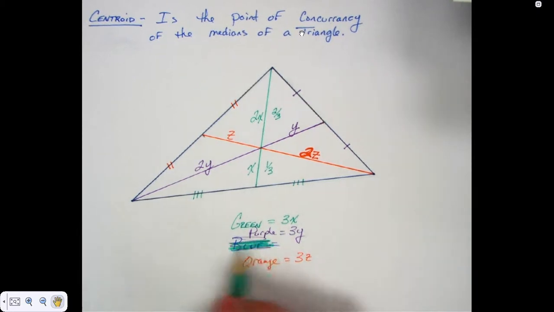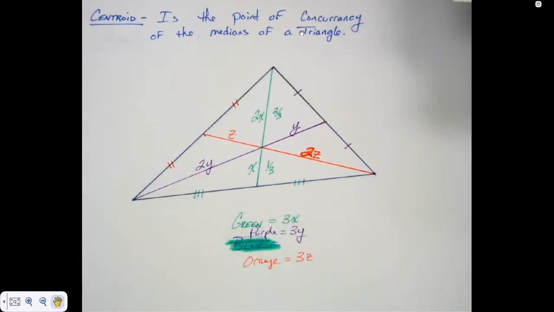The picture I have on Canvas is a little bit cleaner than that because I didn't goof up and make that mistake. But that's the big deal. That's the bulk of this section, is understanding the relationship between the parts created by the centroid of each median.